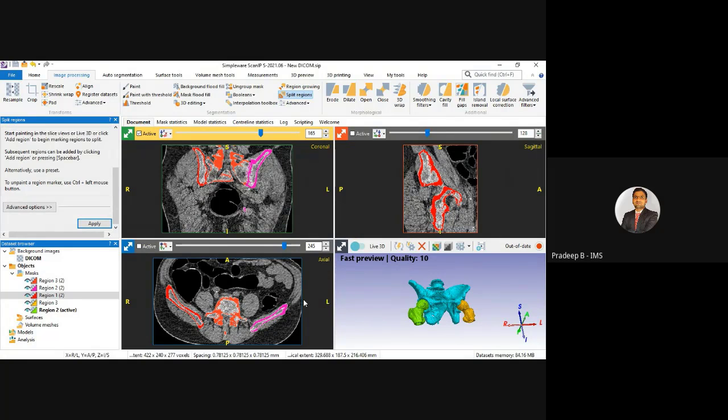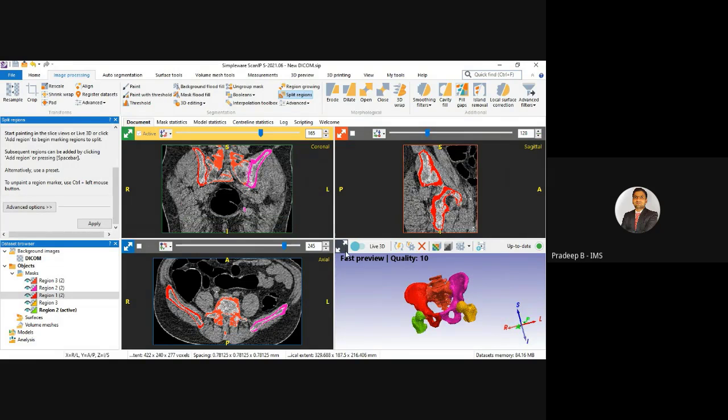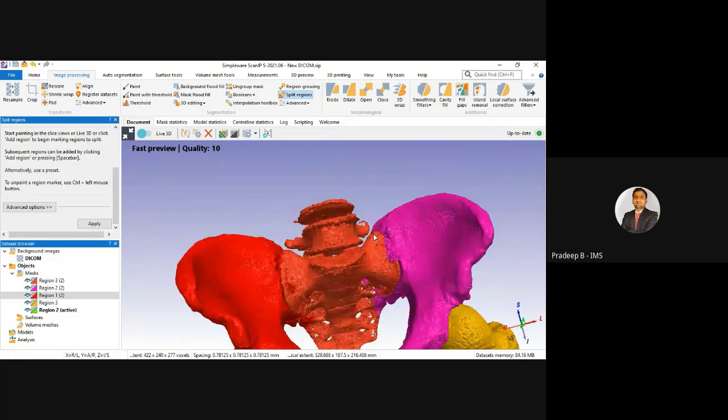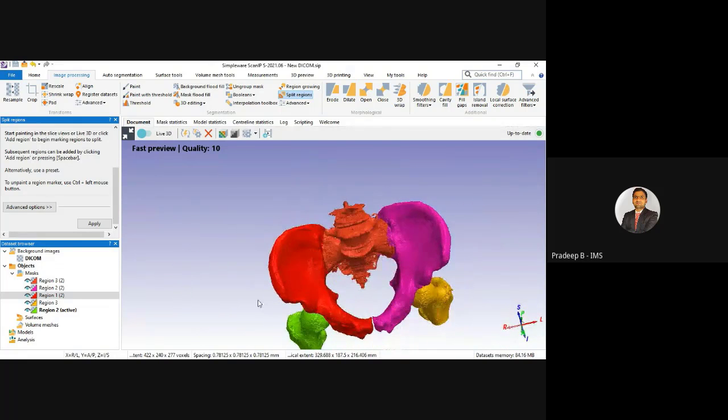Okay, so we have just split the anatomies. So we can have a visualize. Okay, so this is a part of pre-processing.